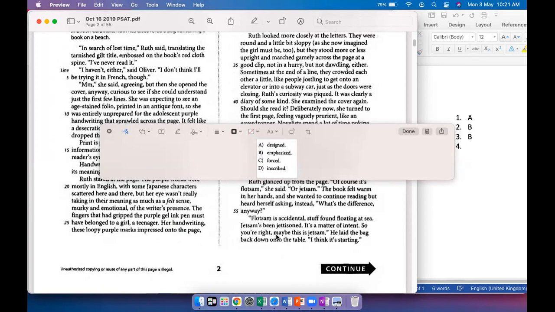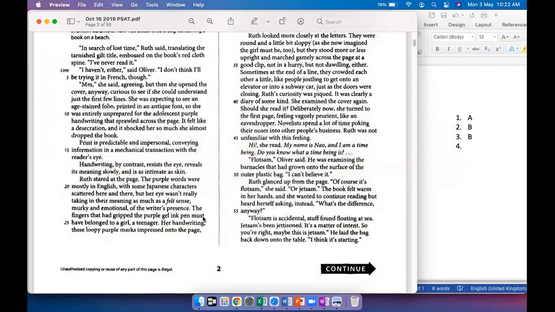The fingers that had gripped the purple gel ink pen must have belonged to a girl, a teenager. The handwriting impressed onto the page. So I mean, I don't like forced, but I do think that it's the best answer in context, because we are trying to say that it was very visible. It marked its presence there.